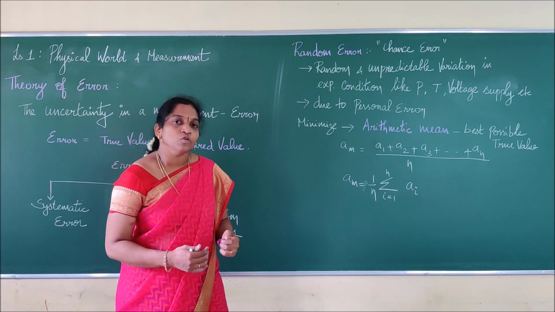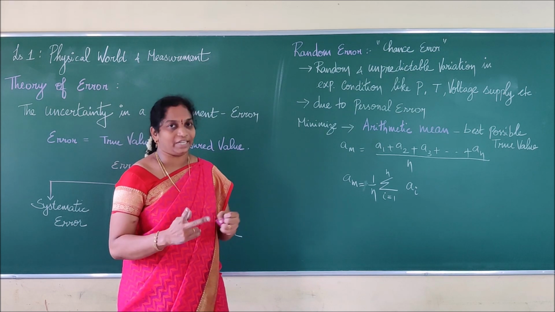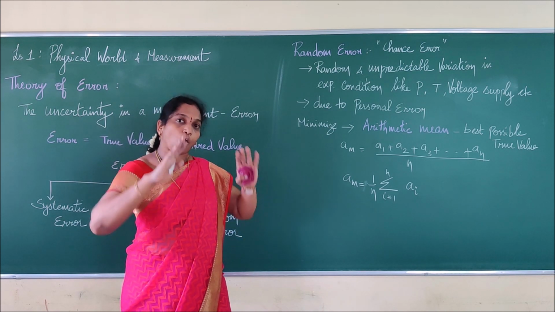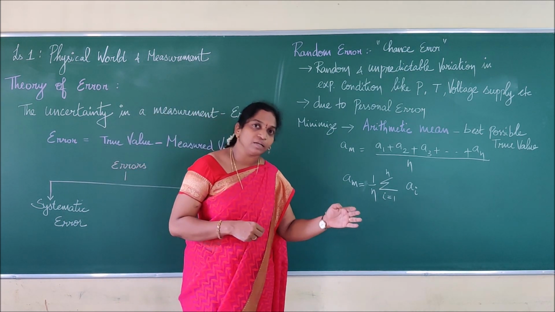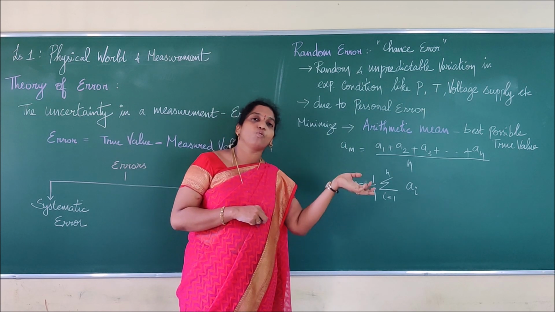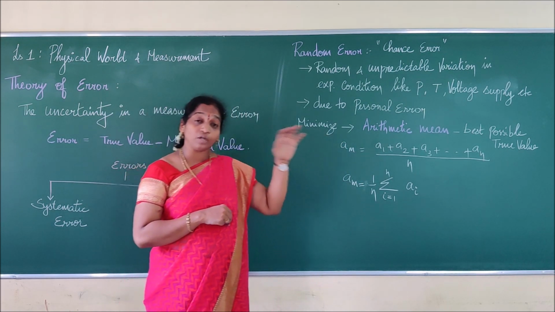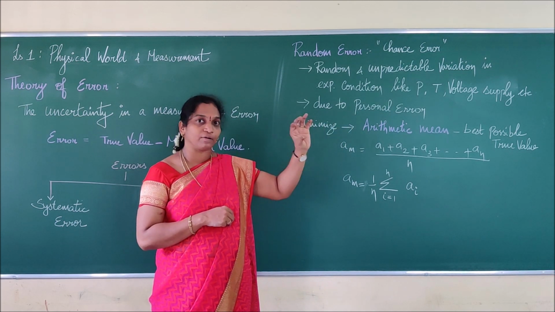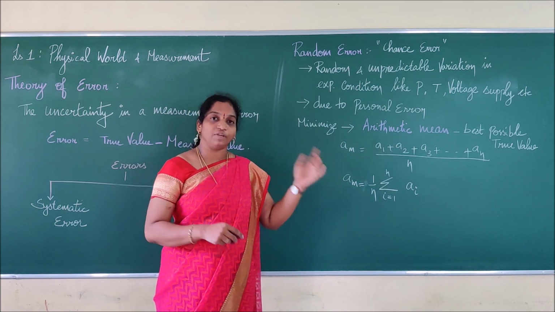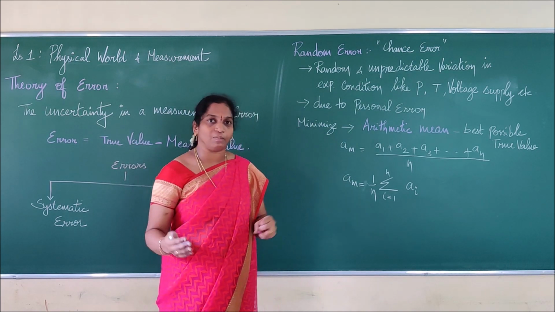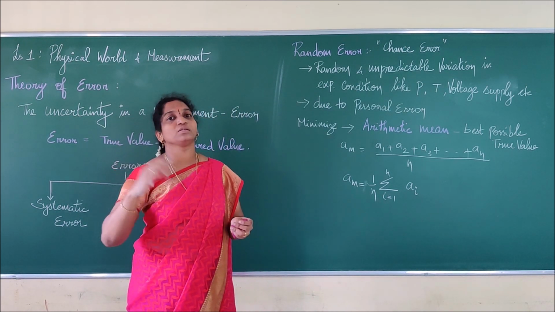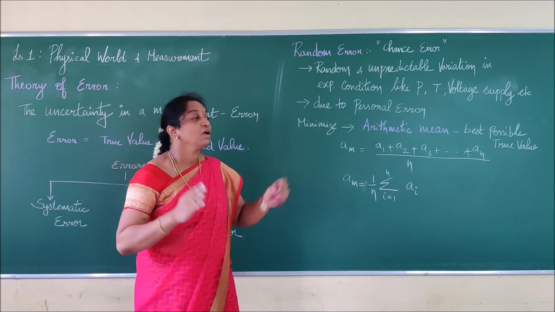So if we check our home, our home will get 220 voltage. Daily we get 220 voltage, but it is not sure that the 220 voltage will always be the same. Sometimes it will be 218, sometimes 210, sometimes 221. So the value will vary from 200 to 220. So that voltage supply is not very steady. If I use a 5 volt battery, the current will be steady. But if it is a home appliance using alternating current, the alternating current will vary from 200 to 220. So the current fluctuation in the reading will be there. We can call that a random error.